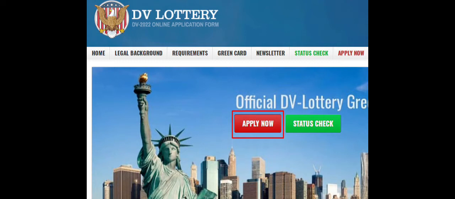Diversity Visa Program or DV Lottery is congressionally mandated and allows up to 80,000 persons from nations that are historically underrepresented in terms of migration to the United States of America to qualify each year for immigrant visas, which are also known as green cards. The program is called the Green Card Lottery or DV Lottery.